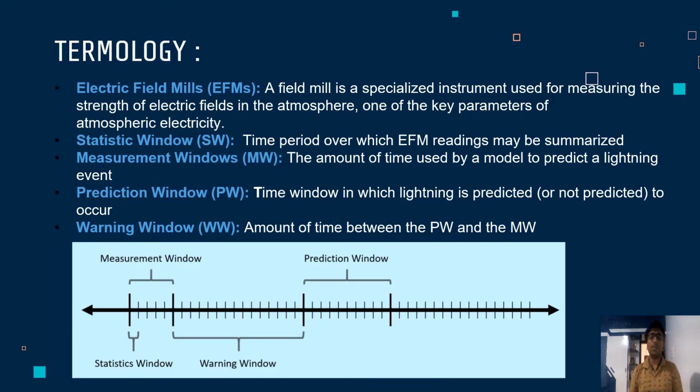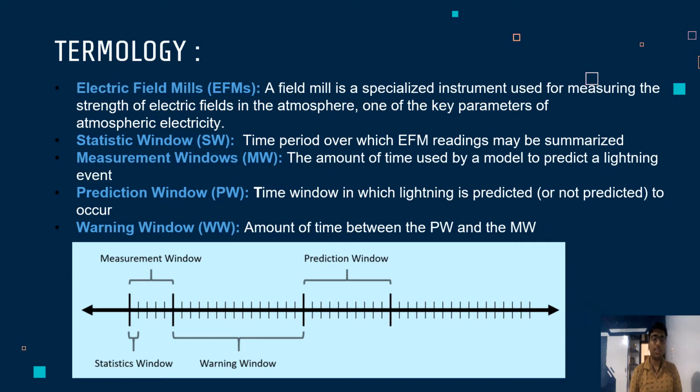Here is some of the terminology which you should know before moving to the methods. The first one is electric field mills, known as EFMs. Basically, they are instruments that measure the voltage per meter of the nearby atmosphere. EFMs measure at a rate of 50 Hz with values ranging from approximately 15,000 volts per meter to 15 lakh volts per meter.